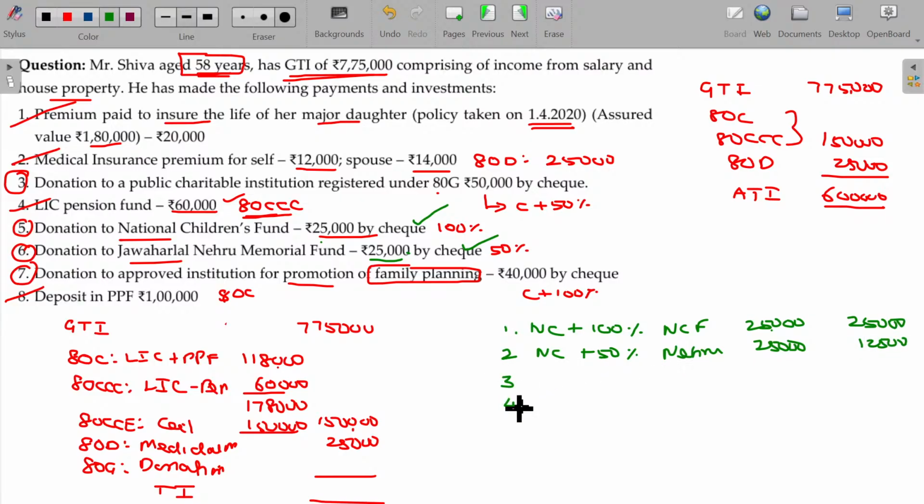3, 4 with the ceiling 100%, with the ceiling 50% category. Okay, ceiling category. In ceiling category, family planning and charitable purpose trust.